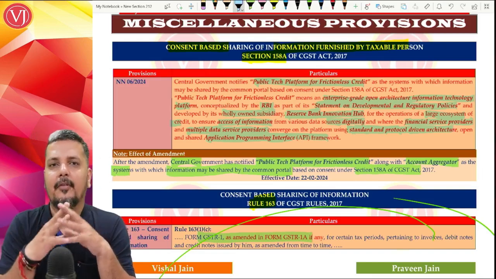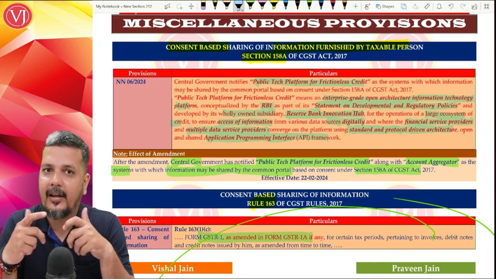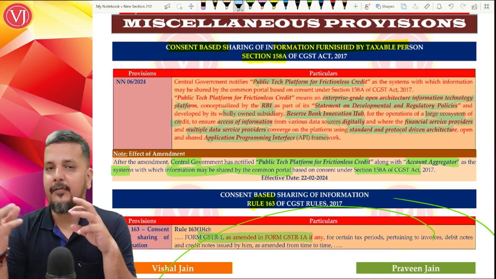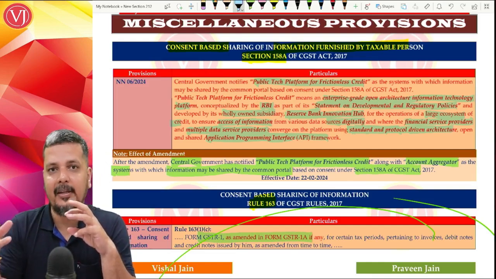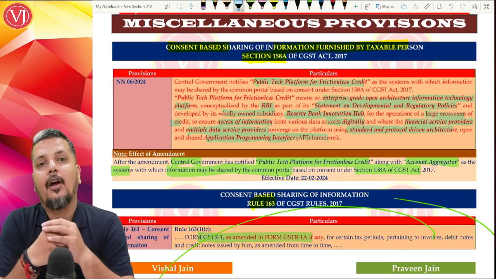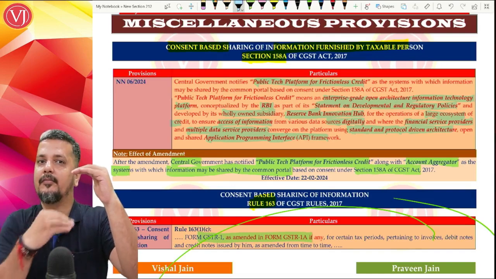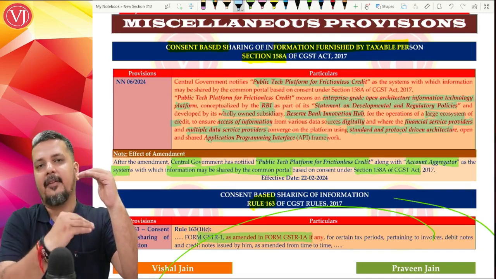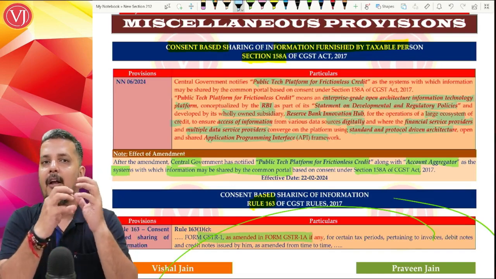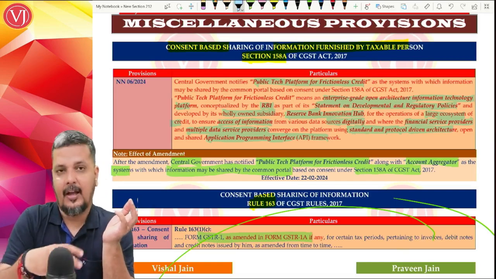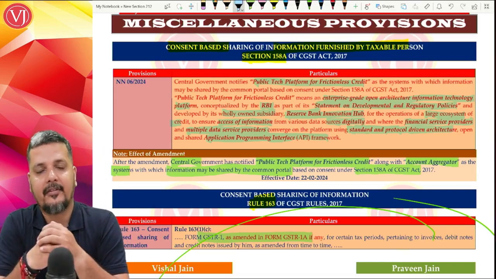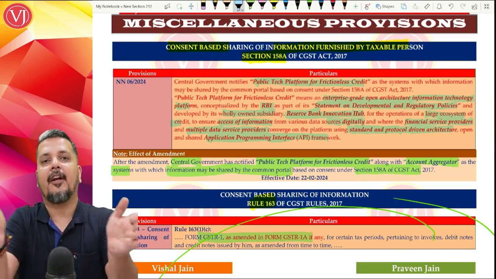They may share that information to banks, and banks will have more transparency. When the same person who's not filing returns and paying taxes properly is making an application for a loan, this data is there with whom? The RBI subsidiary Reserve Bank Innovation Hub, in which platform, in which app, this Public Tech Platform for Frictionless Credit. This information further will be shared to the banks.